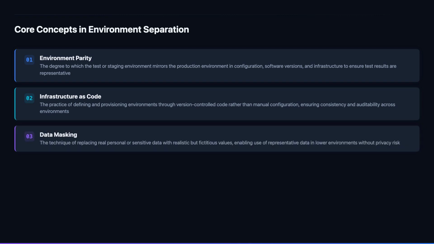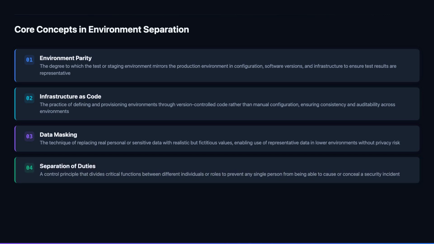Data masking enables development and test teams to work with data that has the structural characteristics of real data, realistic formats, volumes, and distributions, without the privacy risks of using actual personal information. Effective masking preserves referential integrity across database tables, maintains data format and length characteristics, and produces results that allow meaningful testing of application behavior with realistic data volumes. The masking process itself should be documented, and the masked datasets should be treated as controlled assets.